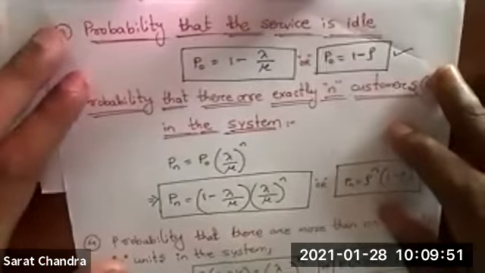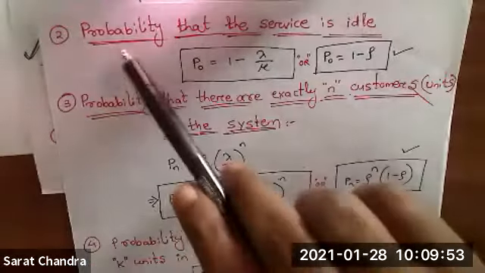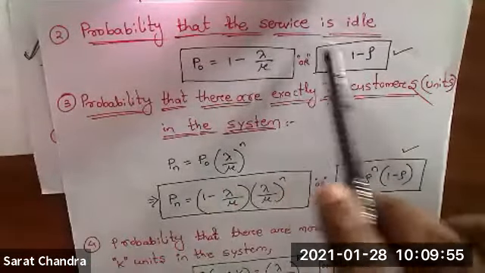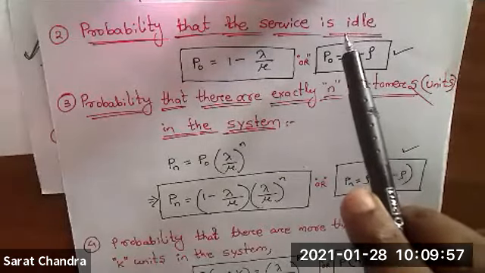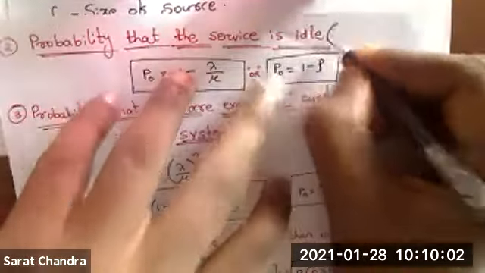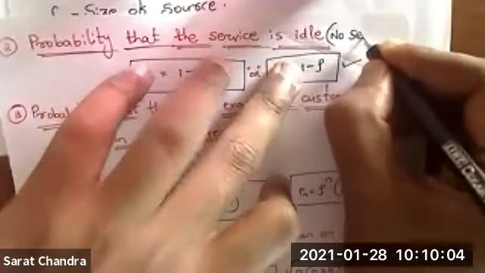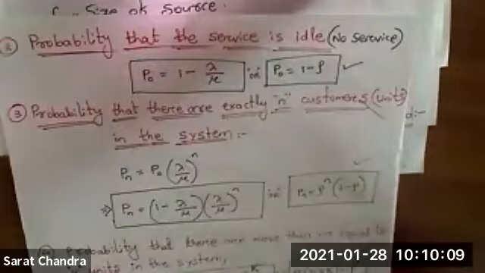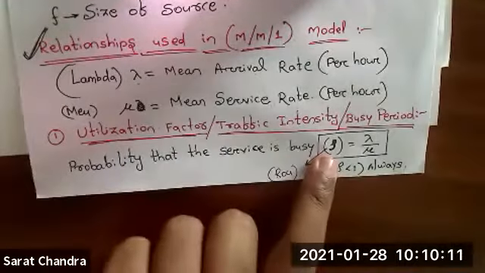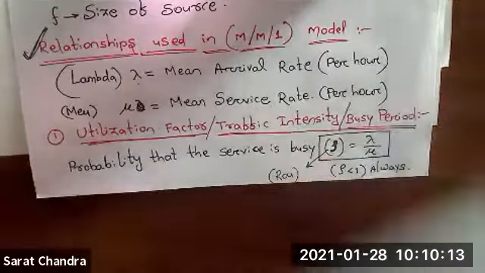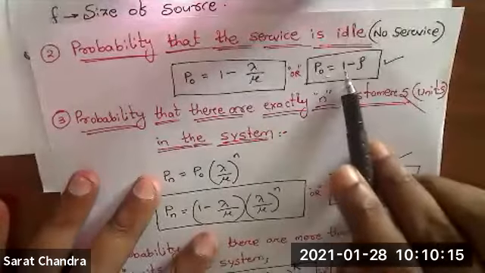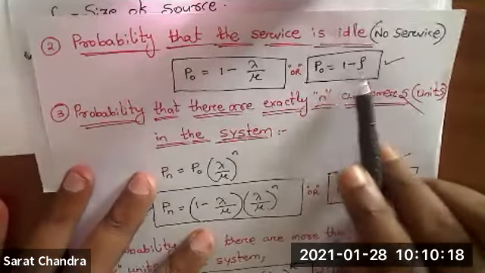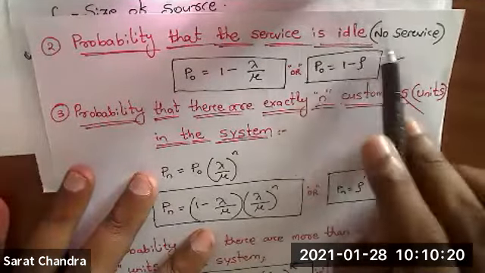Next, second formula is probability that the service is idle. Idle means no service is provided. So busy means it is rho. Idle means it should be 1 minus rho. Probability of 0. 0 means there will be no service.